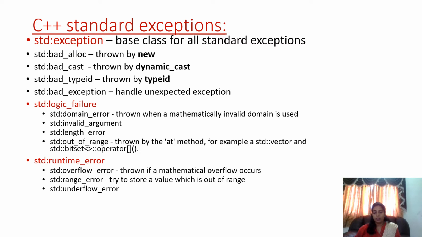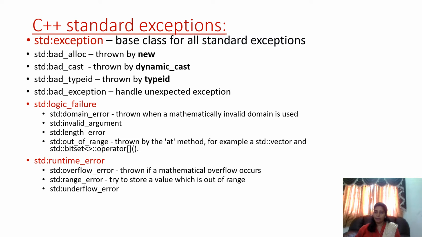So C++ also has some standard exceptions. The standard exceptions are based on std::exception. This is the base class for all standard exceptions. These standard exceptions are stored in the library and called as and when used. Under the standard exception, we have all the other exceptions which are listed below. So that is std::bad_alloc.